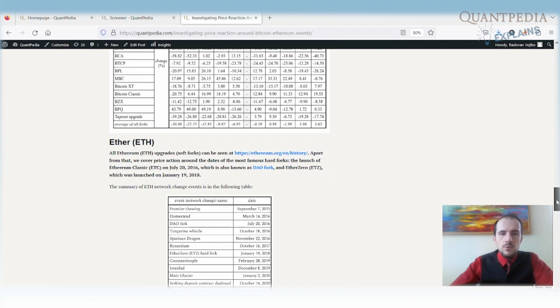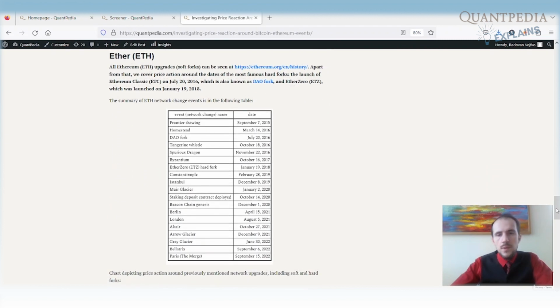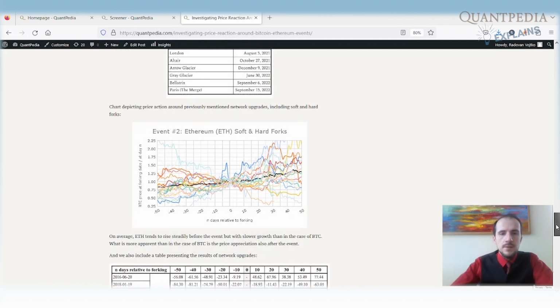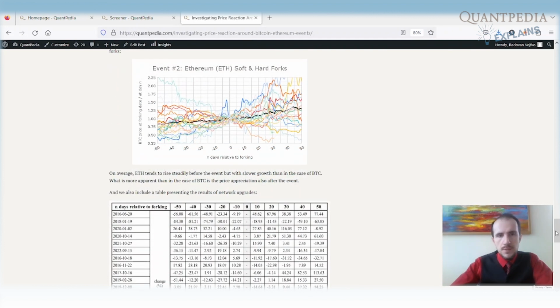Let's move to Ethereum. For Ethereum, we also went through multiple websites and tried to put together a list with all of the soft and hard forks. And then we again performed event analysis. What we can see in Ethereum is, once again, on average, the black line, there is a price appreciation before the fork. There is also price appreciation after the fork. What is different compared to Bitcoin is that the volatility before and after the fork is even higher than in the case of Bitcoin.